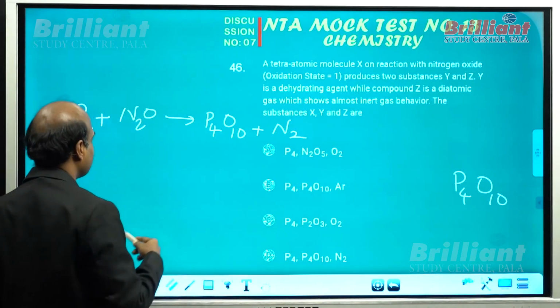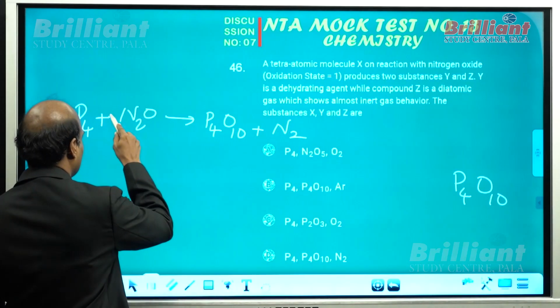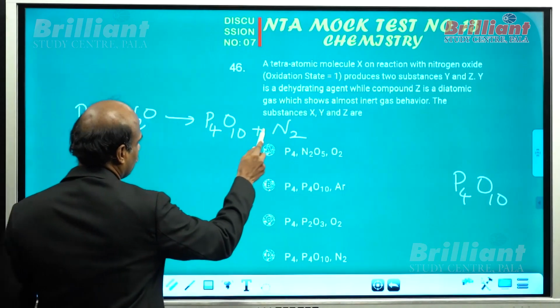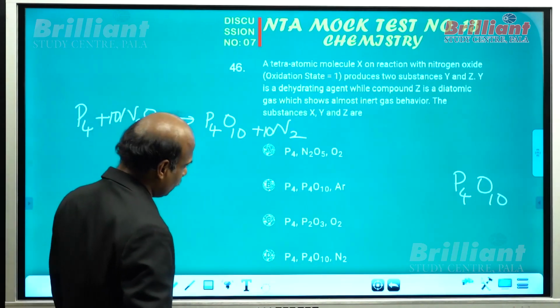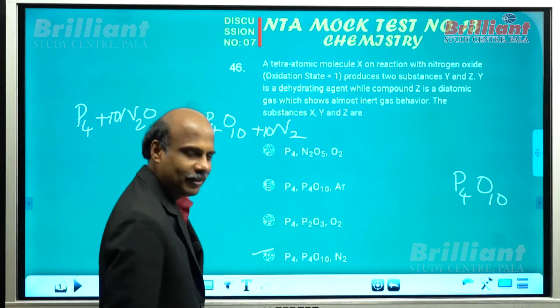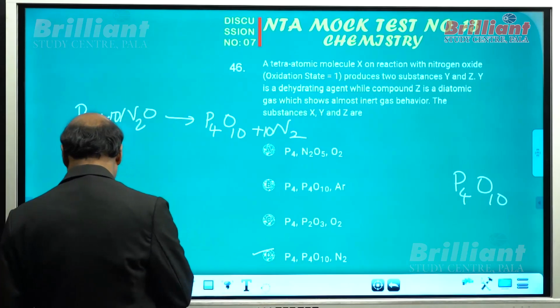If you want, you can balance it. For getting 10 oxygens, you can put 10 N2O here, so 10 N2 here. So anyway, the answer you got can be correct option D. Okay, let me go to the next question here.